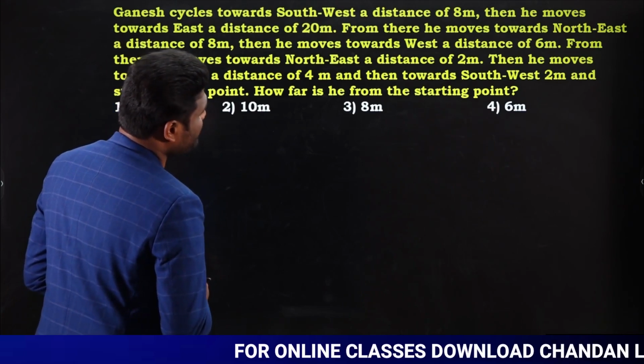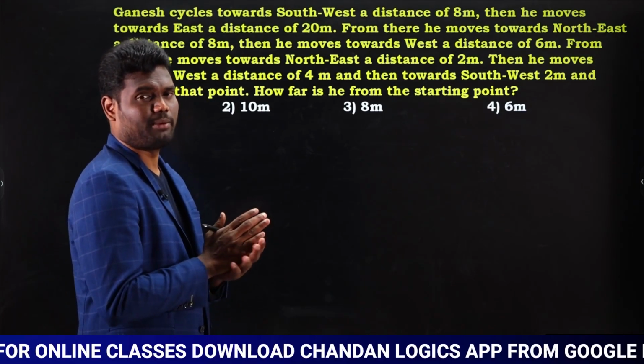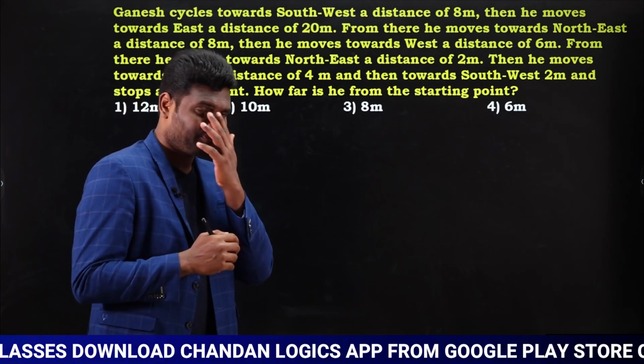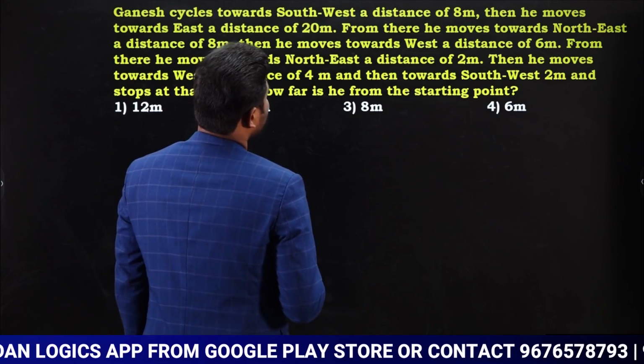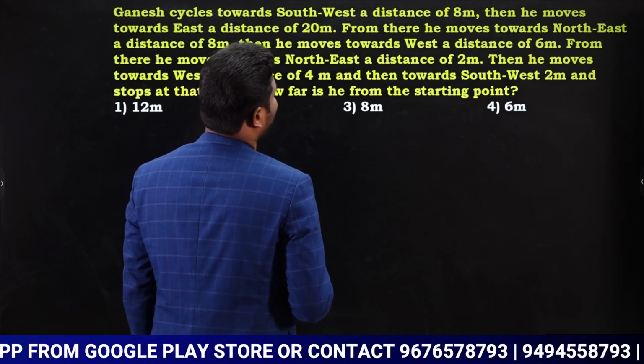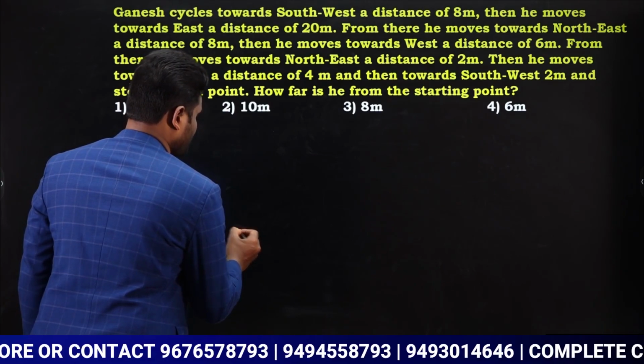How far is he from starting point? So we are supposed to know how far is he from starting point. Distance we need to know. Okay. Look at the question. It is said that Ganesh cycles towards southwest a distance of 8 meters. Okay. Let us say for example, Ganesh is starting at this point.